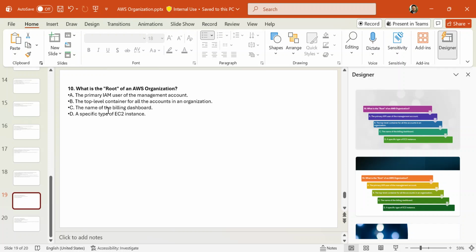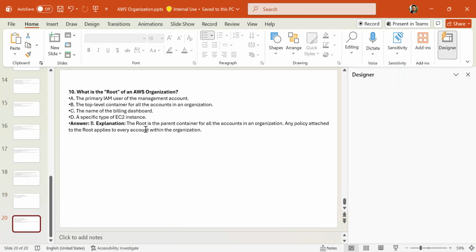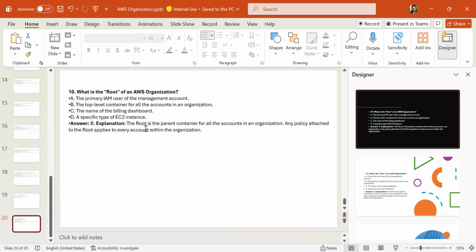Right? What is the root of an AWS organization? The primary IAM user, the top-level container of all accounts in an organization, the name of the billing dashboard, or a specific type of EC2. So B is the correct answer. The root is the parent container of all accounts in an organization. Any policy attached to the root applies to every account within an organization, right?